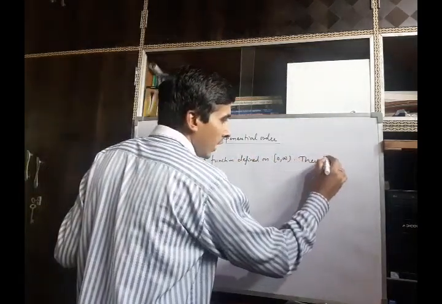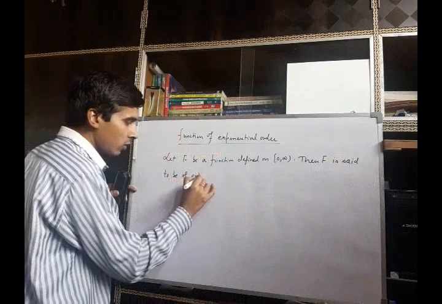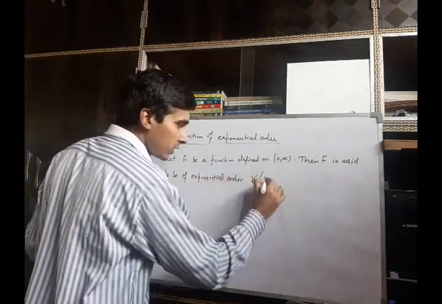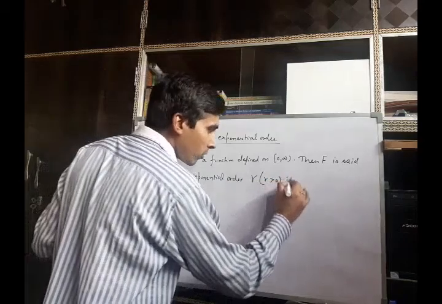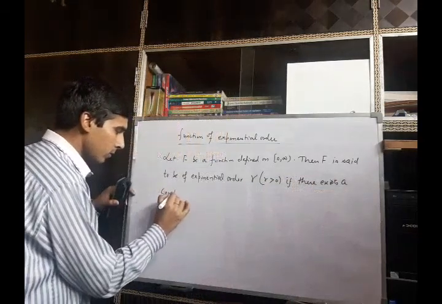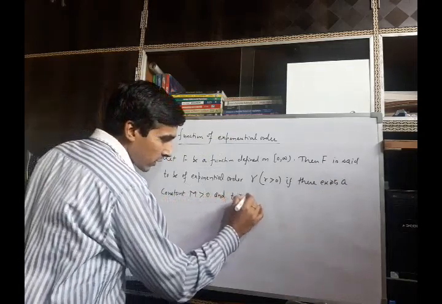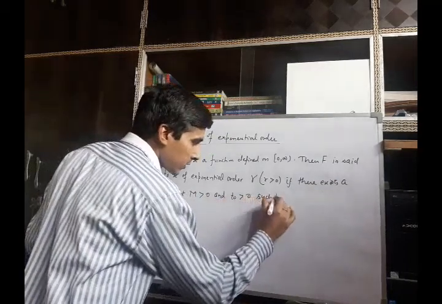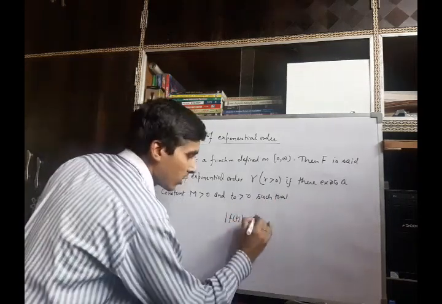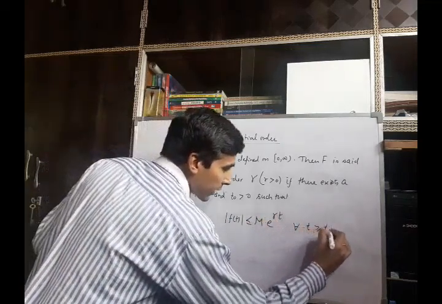Then f is said to be of exponential order gamma, where gamma is greater than 0, if there exists a constant M greater than 0 and a constant t naught greater than 0 such that mod of f(t) is less than or equal to M times e to the power gamma t for all t greater than or equal to t naught.